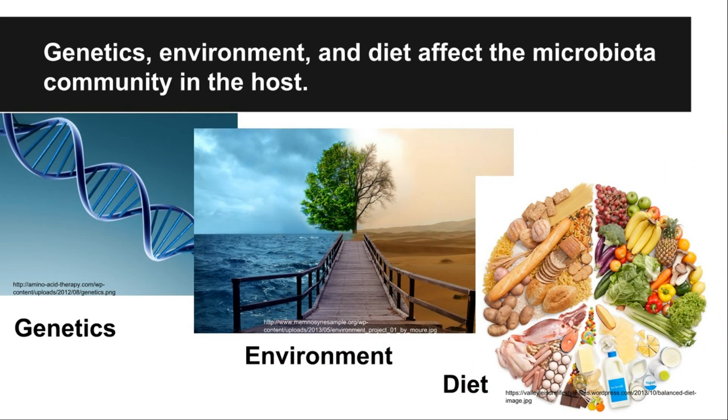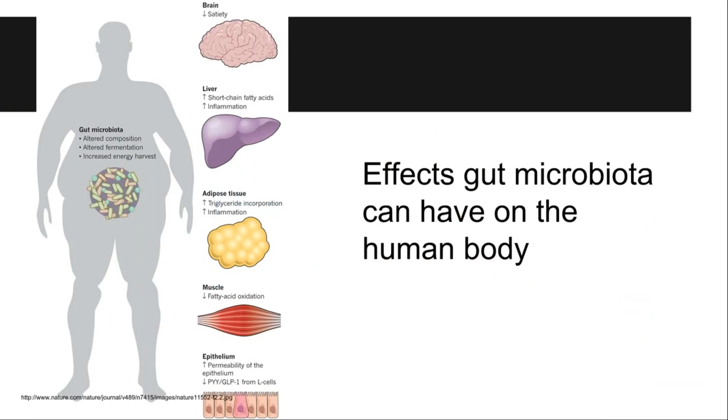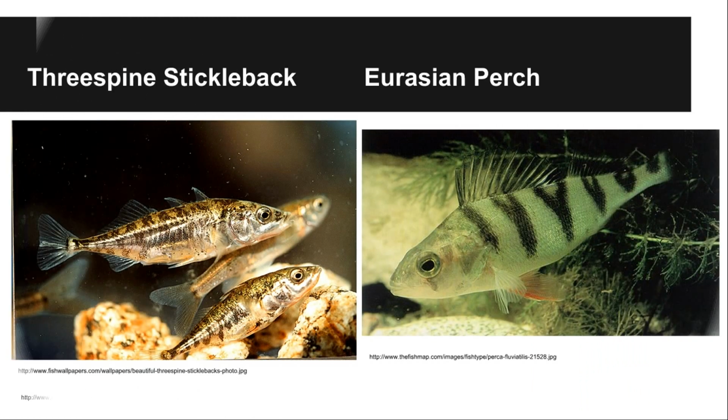Things such as genetics, environment, and diet affect this population in humans, and in turn this population can have varied effects on its host, including effects on the health, nutrition, immune response, well-being, and metabolism of the host. In some cases, however, it is not clear what is influencing what, like in cases of obesity and diabetes, in which there is a correlation to low biodiversity of the bacteria.